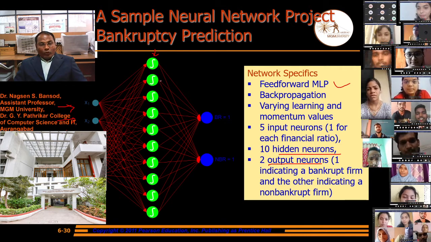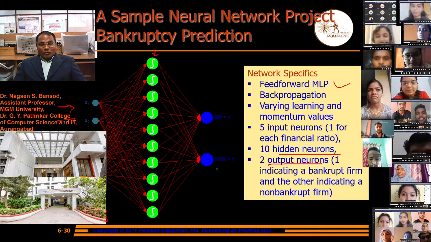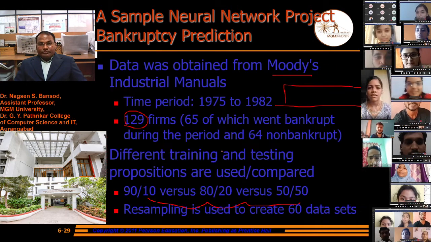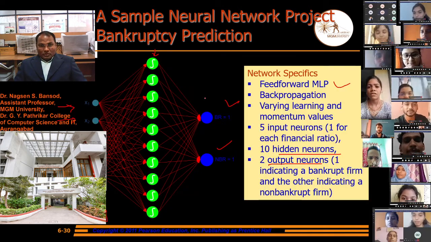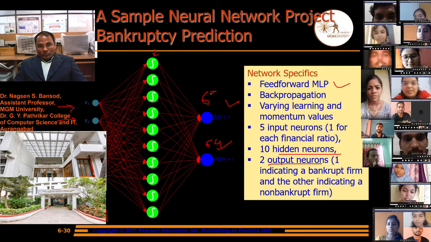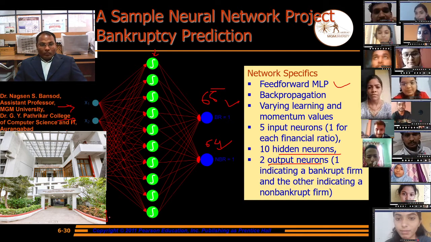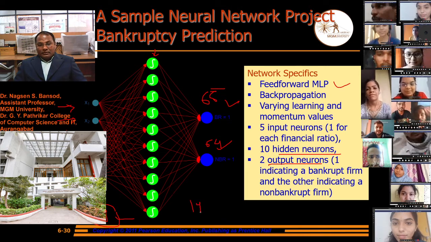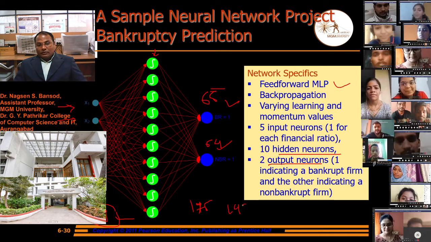Then from all these 129 firms, we get the bankrupt and non-bankrupt ones: 65 and 64. Bankruptcy 65 and non-bankruptcy 64 firms, the companies we got in the data from 1975 to 1982.